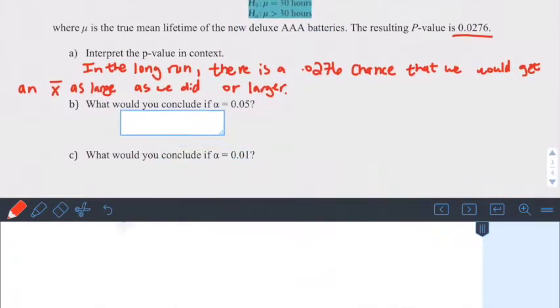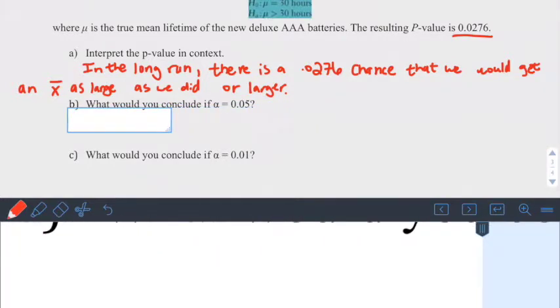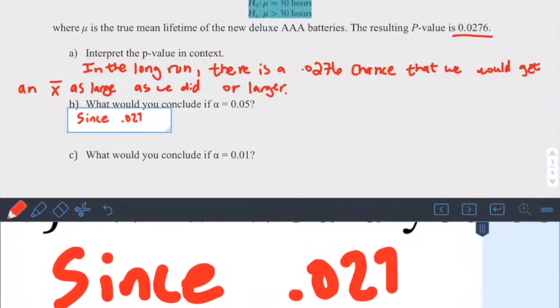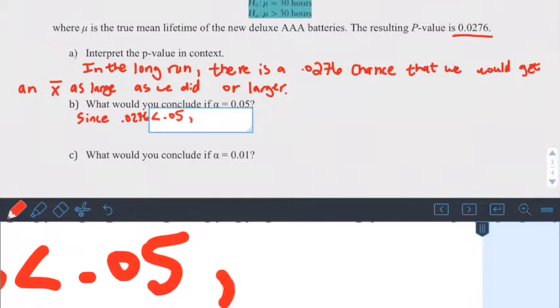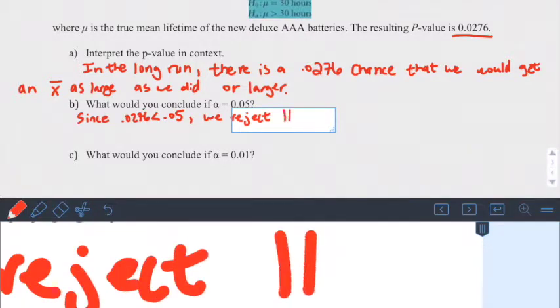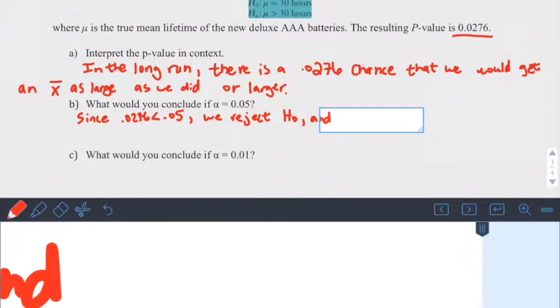So if we had an alpha of 0.05, we could conclude by saying that since 0.0276 is less than 0.05, we reject the null hypothesis and conclude that the mean battery life is greater than 30 hours.